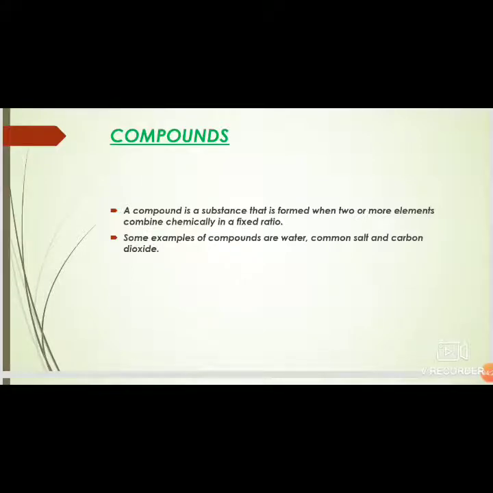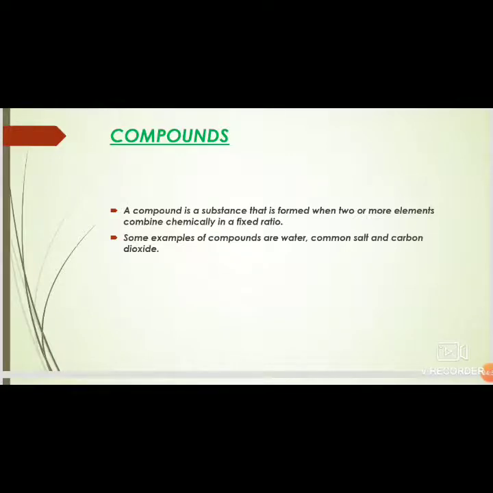For example, if we take a molecule of water, we shall find that it is made up of two atoms of hydrogen and one atom of oxygen. If we take common salt, which is known by the chemical name sodium chloride, we shall find that it is made up of sodium and chlorine: one atom of sodium and one atom of chlorine.